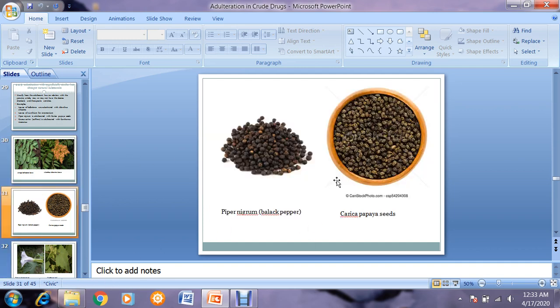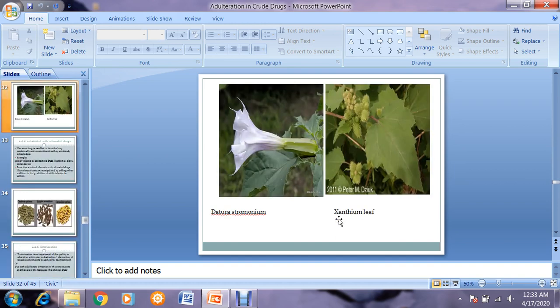Now this is Piper nigrum or black pepper, and this is Carica papaya seed. These are also mixed with each other. Then this is the Datura stramonium leaf, and this is the xanthium leaf. You can see the Datura stramonium leaf and xanthium leaf are also more or less the same looking. So this can also be substituted, which should not be done, because both of them contain different phytochemical constituents.